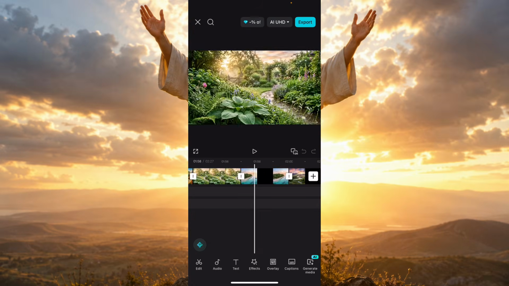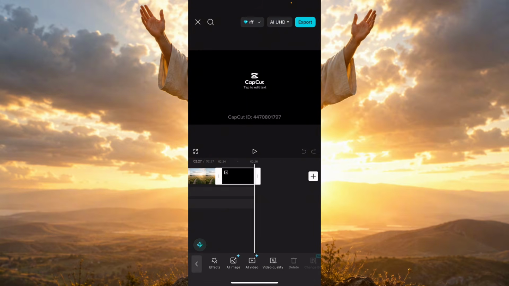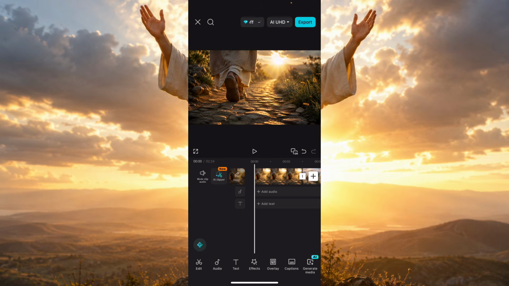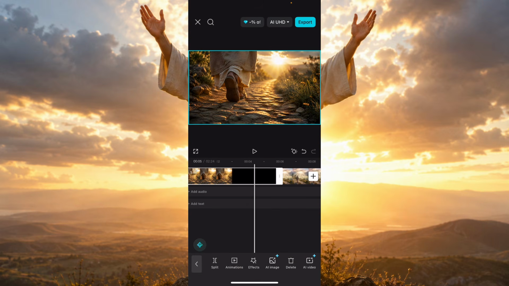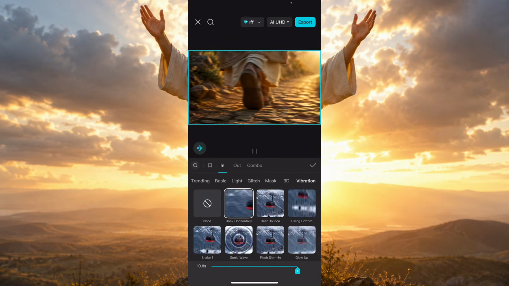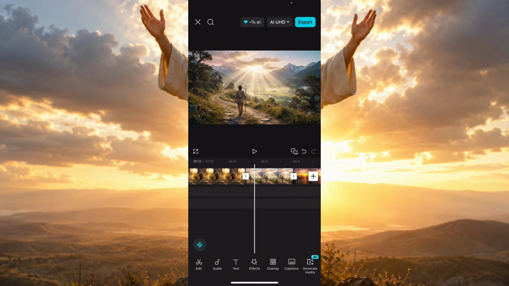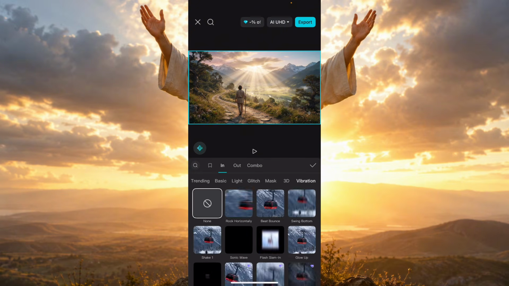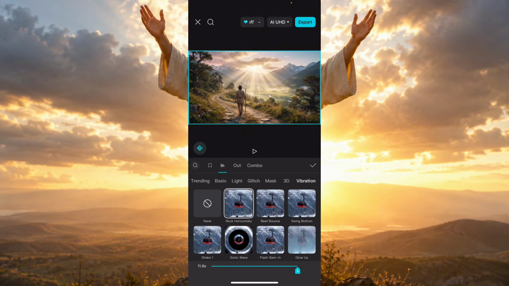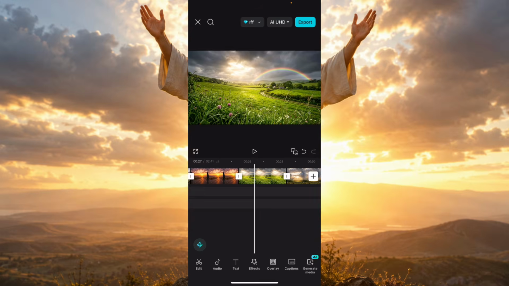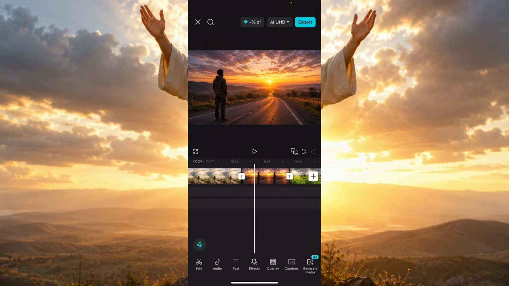All we just need to do is to expand them a little and animate. Now this is how you do that. Let's go to the first one. We are going to expand it a little to about 10 seconds. Then you click on animate, then you go to rock horizontally, then it's going to animate. You're just basically going to do that for all the pictures. You go to expand and animate, and you use rock horizontally. It makes it look like a video. So that's what we are going to be doing for all of them.